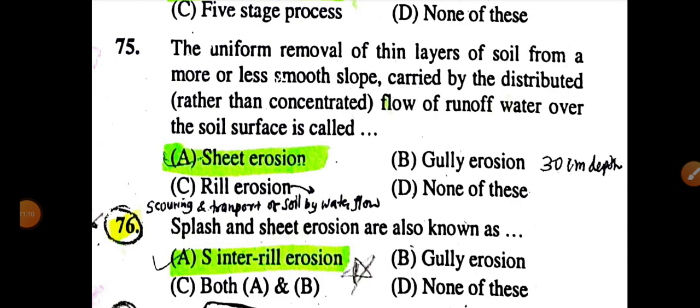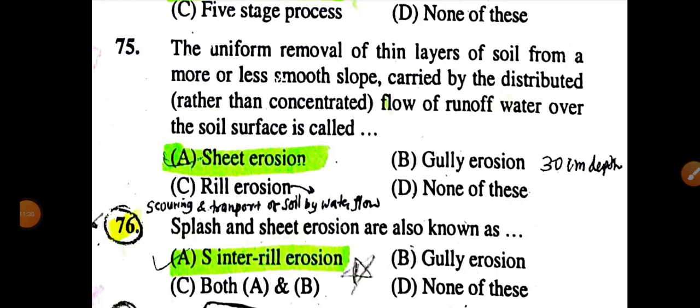The uniform removal of a thin layer of soil from a more or less smooth slope, carried out by disturbed flow of rainfall over the soil surface, is called sheet erosion, whilst scouring and transfer of soil by water flow is rill erosion.